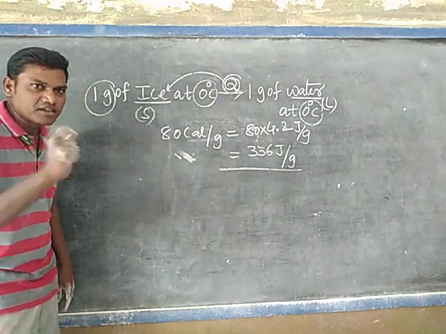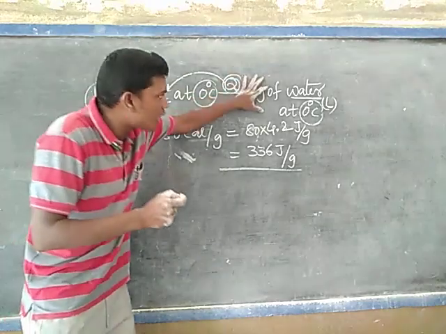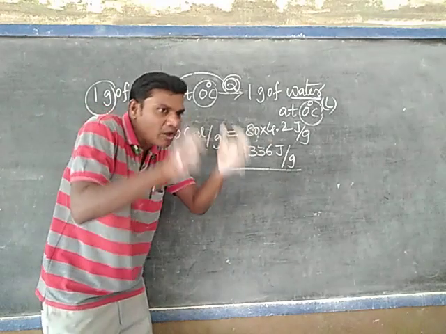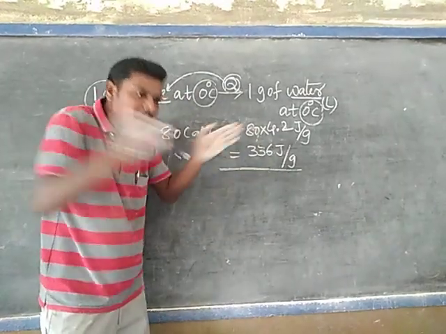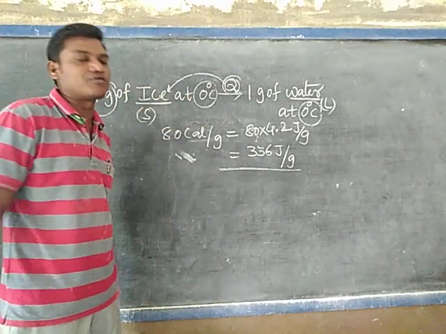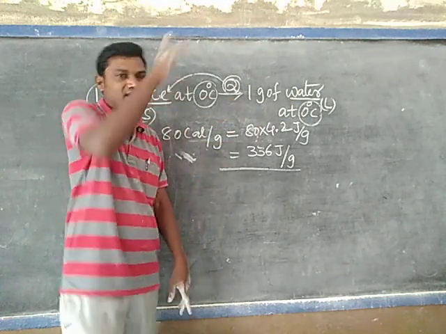That's why, to convert just 1 gram of ice into 1 gram of water at the same temperature, how much energy? 336 joules of heat energy will be absorbed. With the help of this heat energy, the intermolecular force between the molecules decreases. That's why ice changes into water.